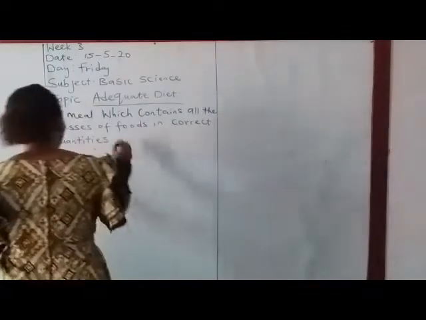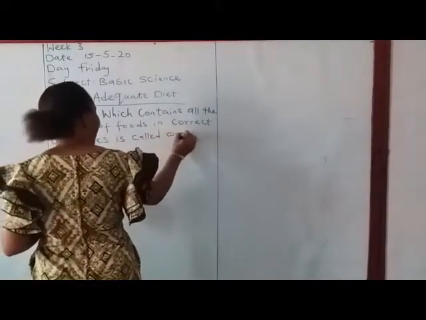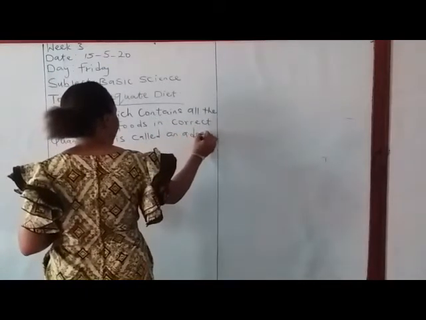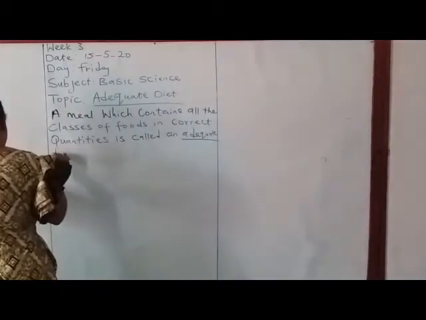That is what is called an adequate diet.